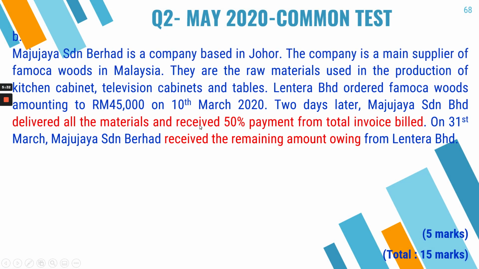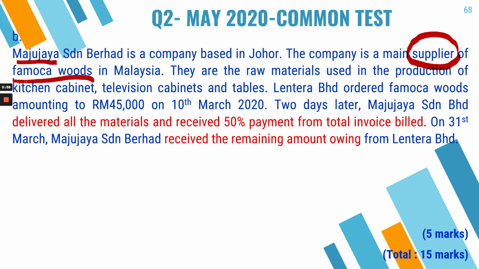The next question is a scenario-based question about Maju Jaya. Identify who the reporting entity is. Maju Jaya is a company based in Johor, so it is Maju Jaya. The company is the main supplier of Formosa woods in Malaysia. So it is the supplier.